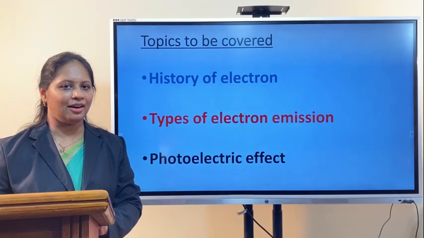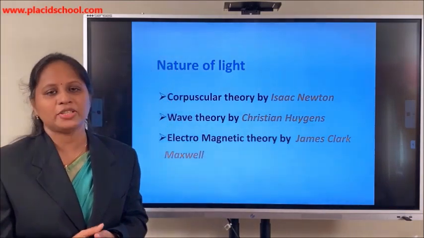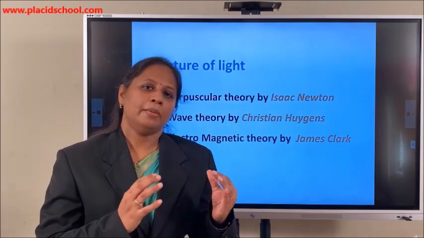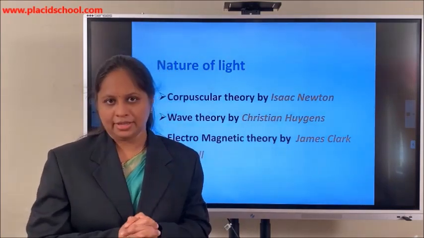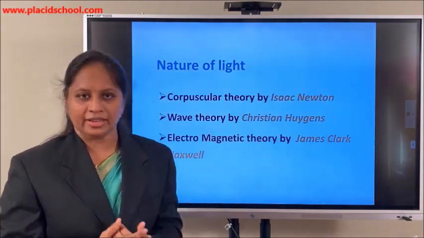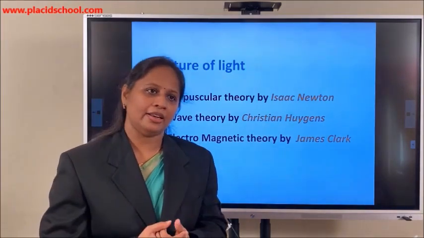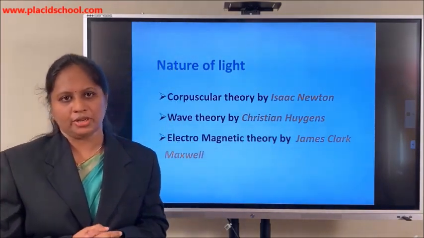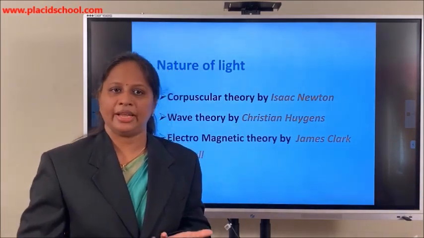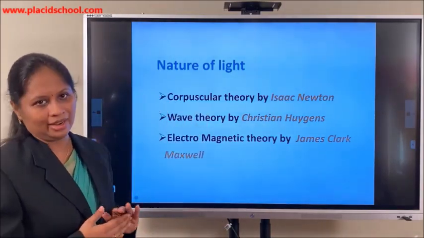Some famous theories are, the first theory was proposed by Sir Isaac Newton, which is the corpuscular theory. According to this theory, light is actually made up of tiny, elastic particles called corpuscles, which travel in a straight line. By considering light as these corpuscles, Newton could explain reflection and refraction, and also the rectilinear propagation of light. But this theory could not explain diffraction, interference, and polarization. So that theory was discarded.